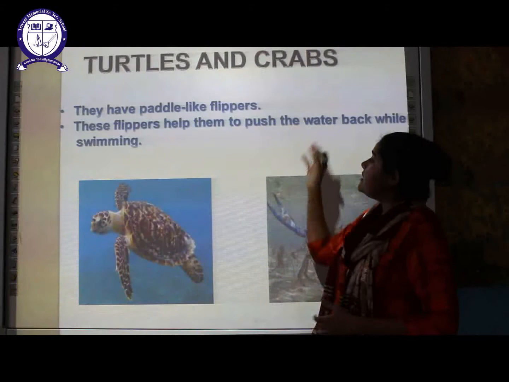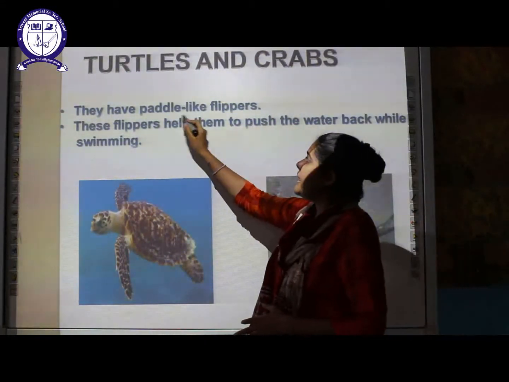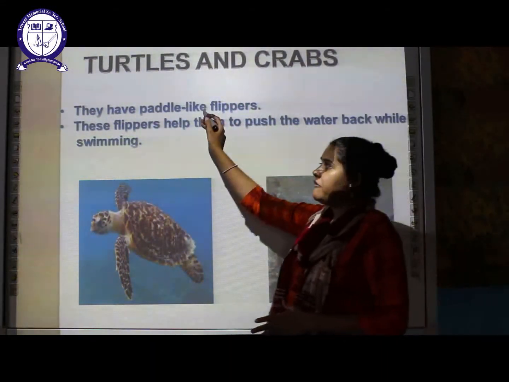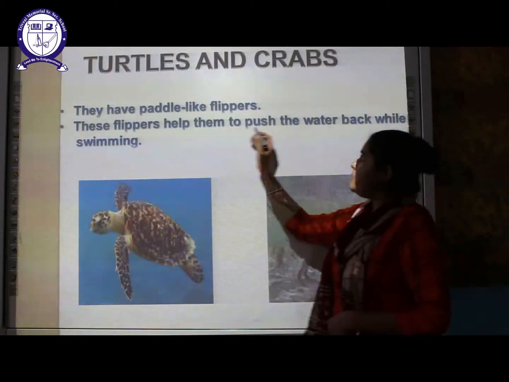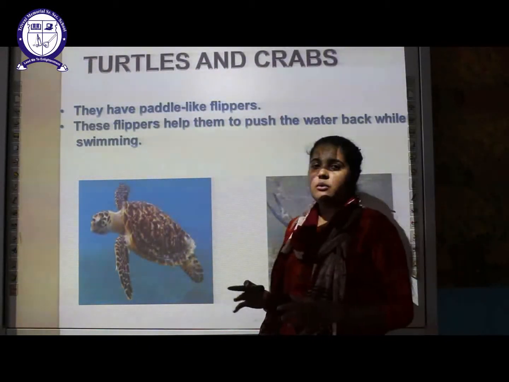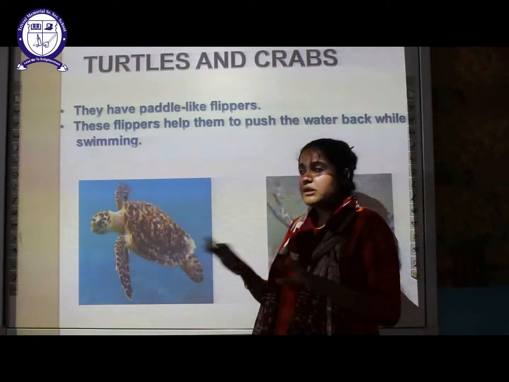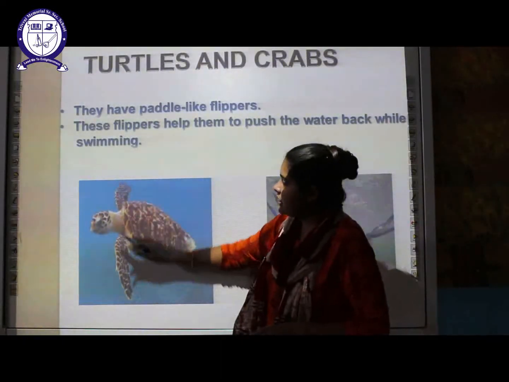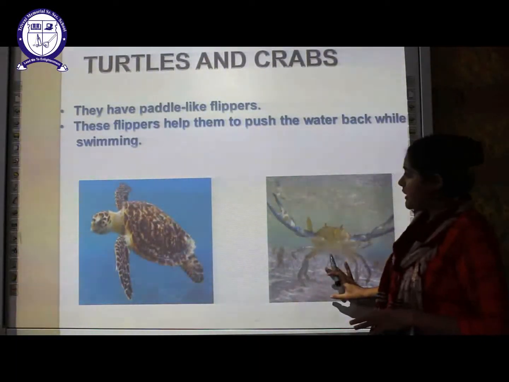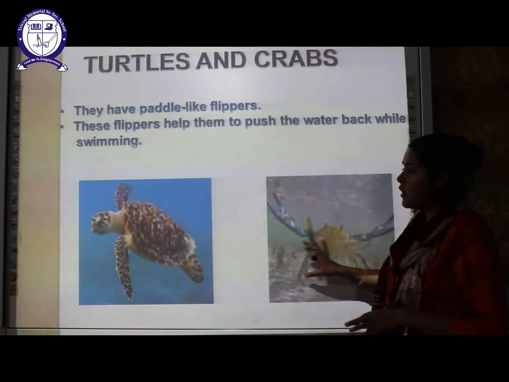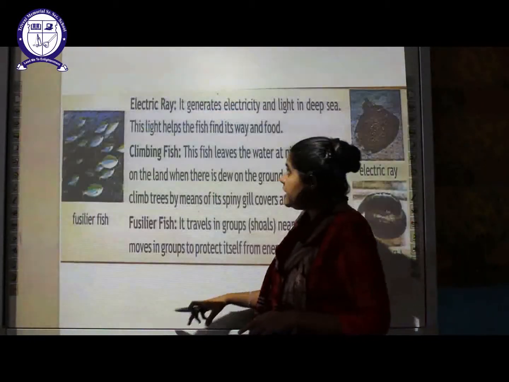Next is turtles and crabs. These have paddle-like flippers. These flippers help them to push the water back while they are swimming. In order to swim, they push it back with the help of their flippers. This is a turtle and this one is a crab. These are all aquatic animals.